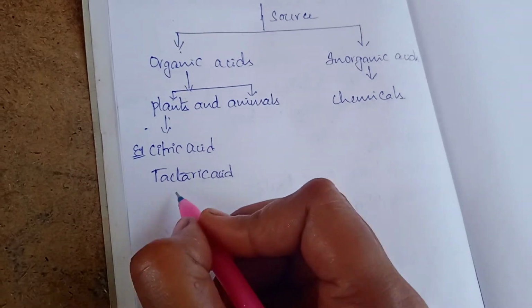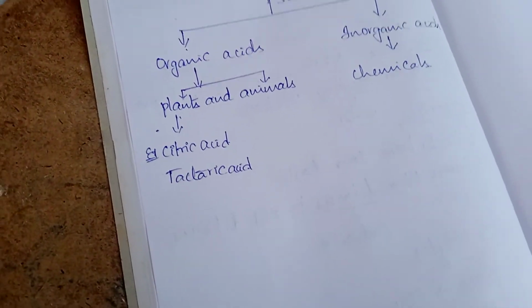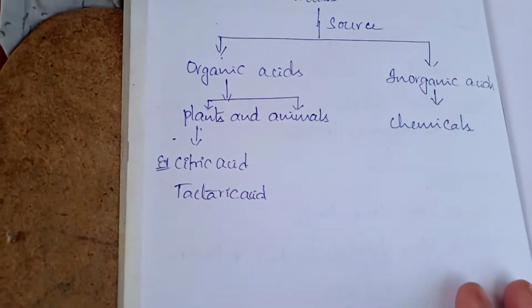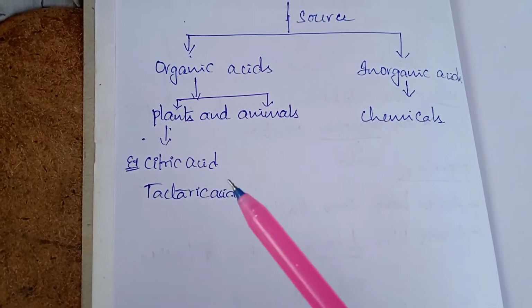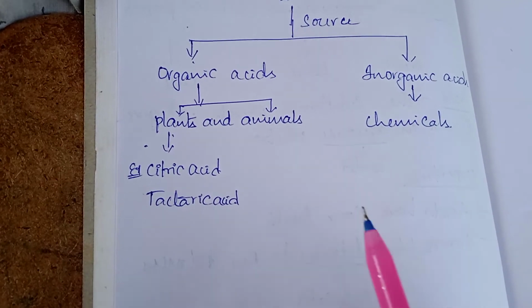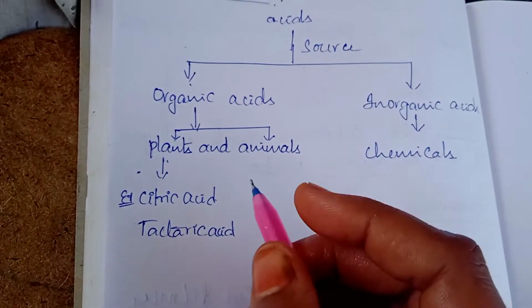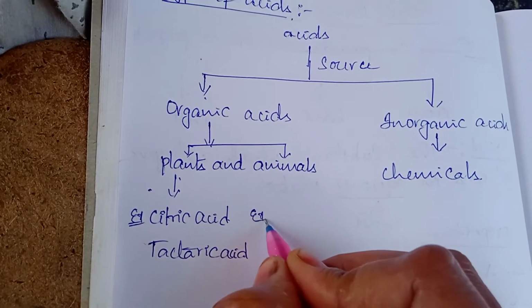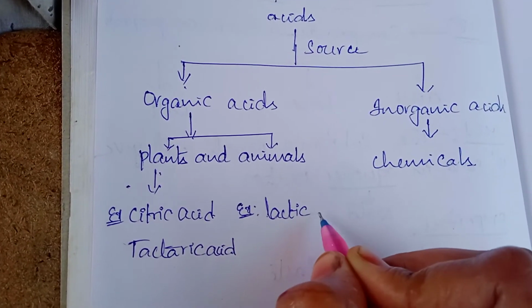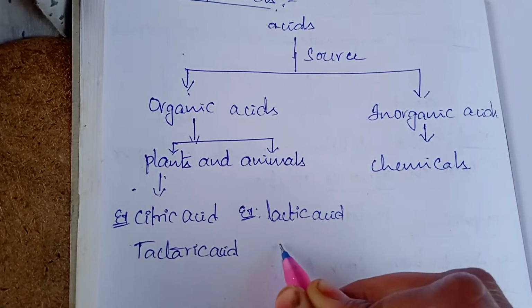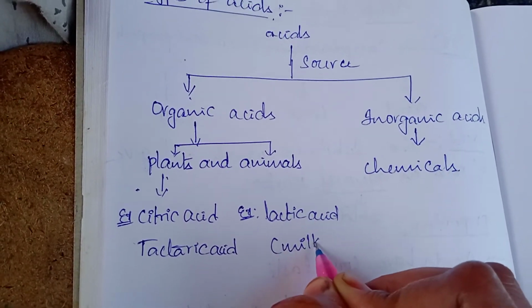Citric acid and tartaric acid are examples of plant acids. For animal acids, an example is lactic acid, which comes from milk.